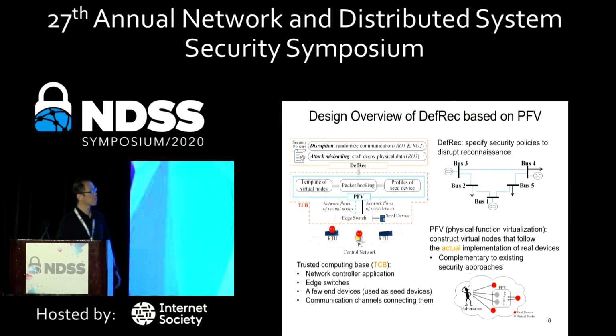For example, if this is the power system that the attacker needs to learn to design an effective strategy, we will use some of the spoofed traffic to present a different power system to the attacker. But based on this misleading information, the attacker's design will become ineffective.